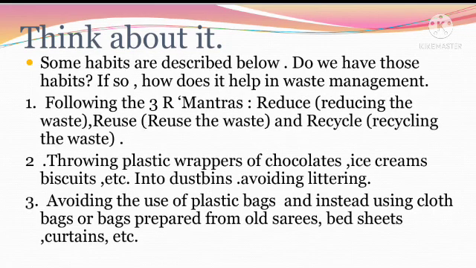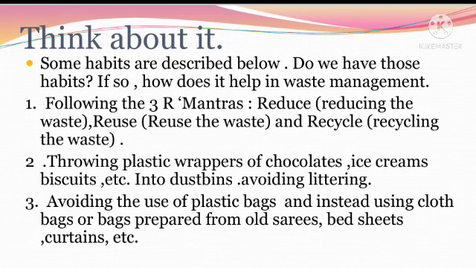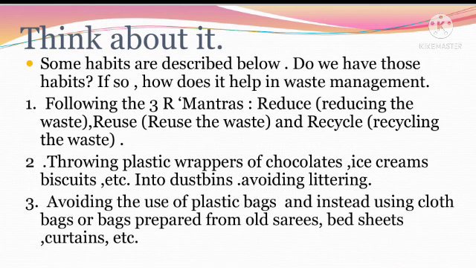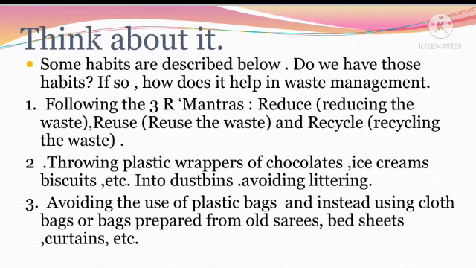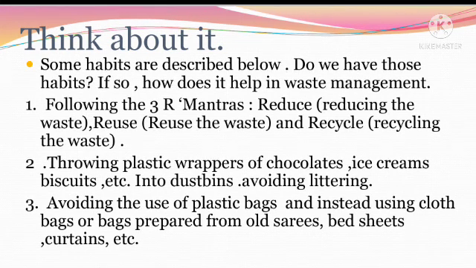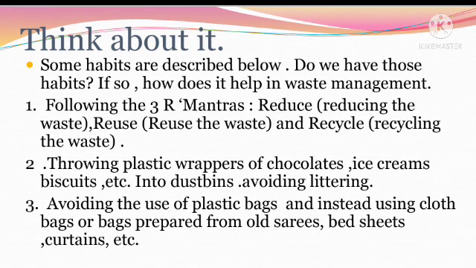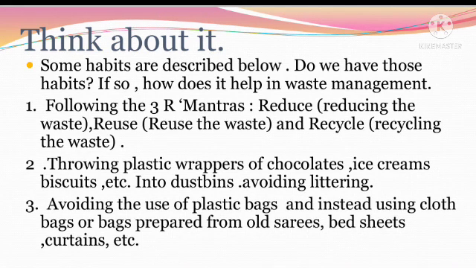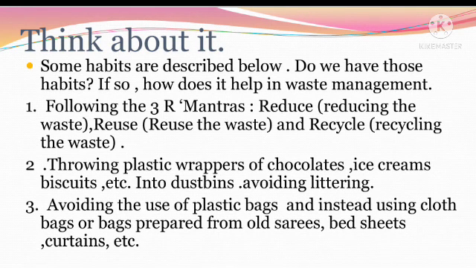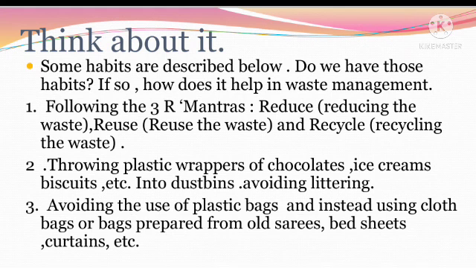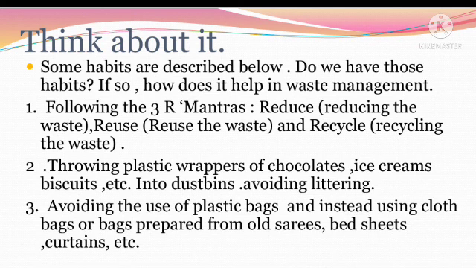Think about it. Some habits are described below. Do we have those habits? If so, how do they help in waste management? First, following the 3R mantras: reduce means reducing the waste, reuse means reusing the waste, and recycle means recycling the waste. Second, throwing plastic wrappers of chocolates, ice cream, biscuits, etc. into the dustbin, avoiding littering. Third is avoiding the use of plastic bags and instead using cloth bags or bags prepared from old sarees, bedsheets, curtains, etc. These play an important role in solid waste management by the community.